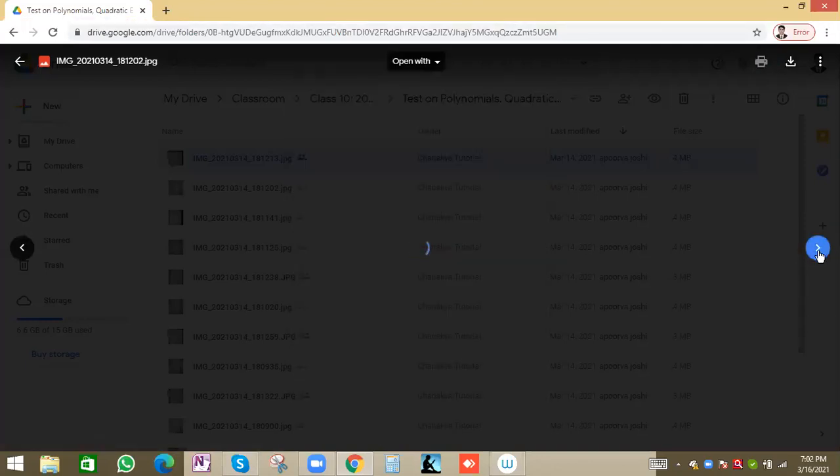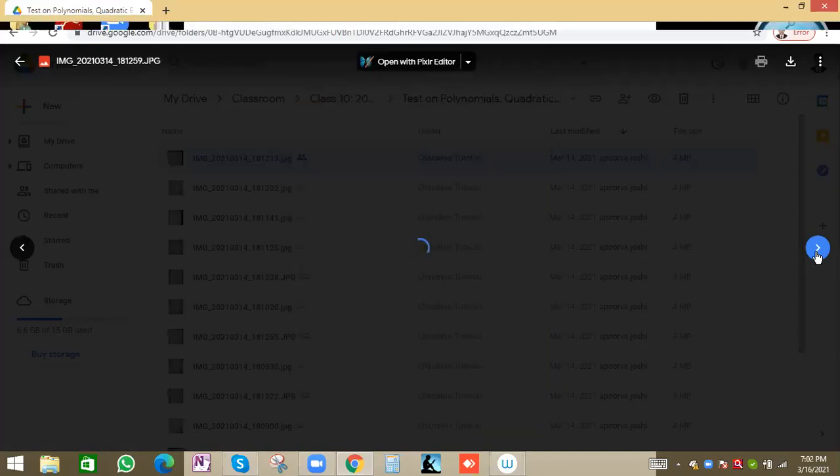See first page, second page, third page, fourth page, fifth page, sixth page, seventh page. If possible, take a snapshot, and then on the laptop you can paste it in one Word document.